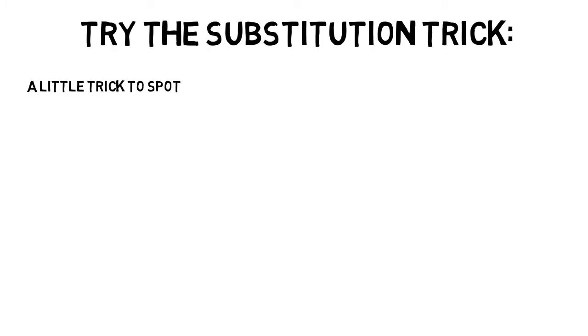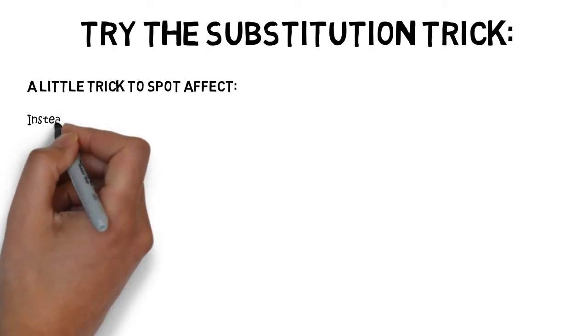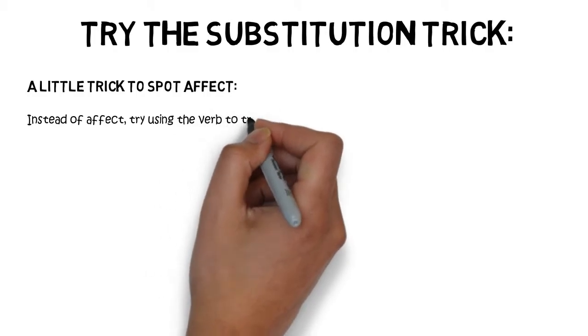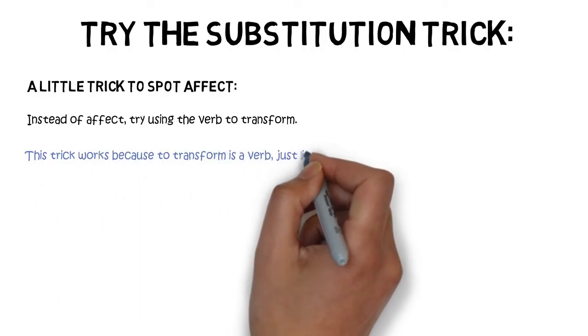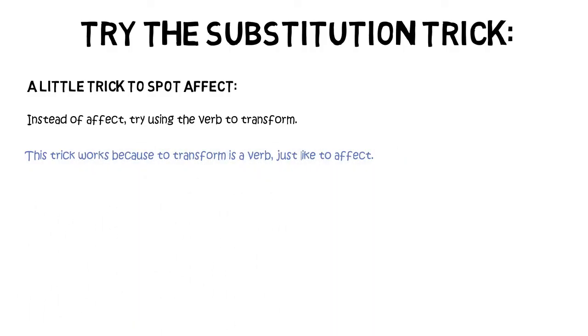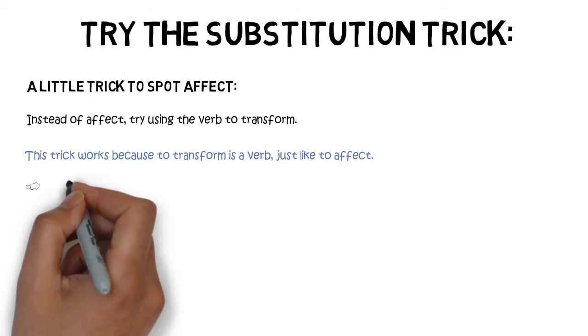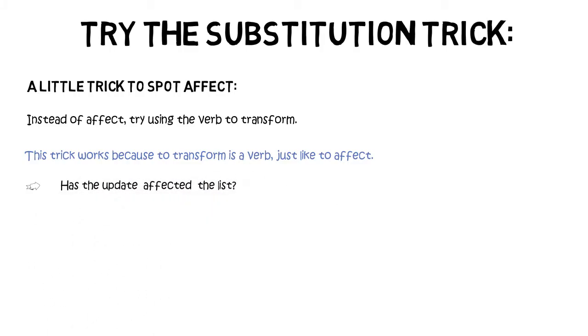If you're unsure whether to use affect or effect, try the substitution trick. Instead of affect, try using the verb to transform, including its various forms, like transforming, transformed, or transforms. This trick works because to transform is a verb, just like to affect is a verb. Let's look at some examples. Has the update affected the list? Has the update transformed the list? Well, it works, so affect must be correct.